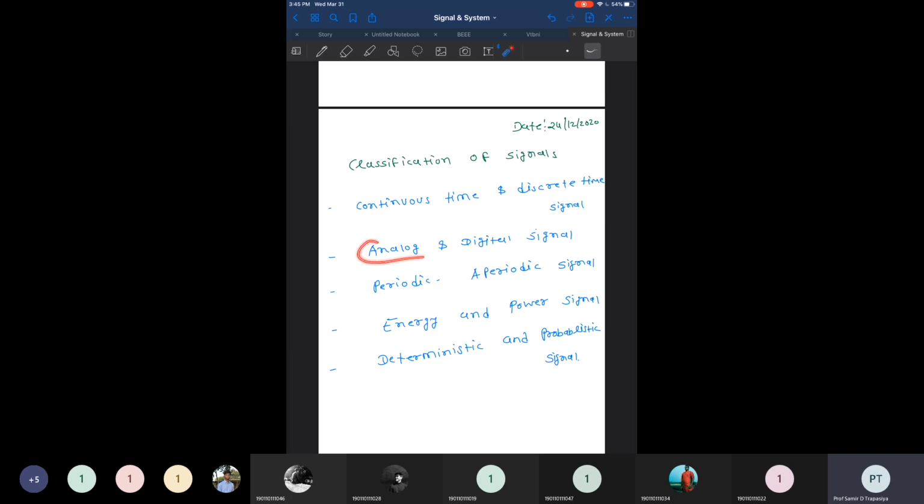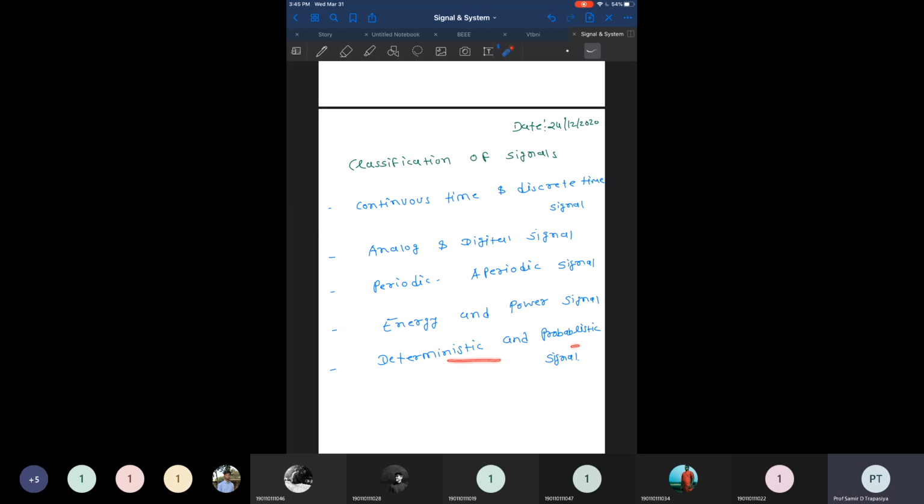Then we took a look at analog and digital signals. Then we discussed periodic signals and aperiodic signals, and how you can check whether a signal is a periodic signal or not a periodic signal. And then we discussed the energy and power signal. Here we have defined the equations. Eg is equal to the integration from minus infinity to infinity of g of t whole square dt. And then we have defined the equation of power, and some examples of energy and power we have already solved.